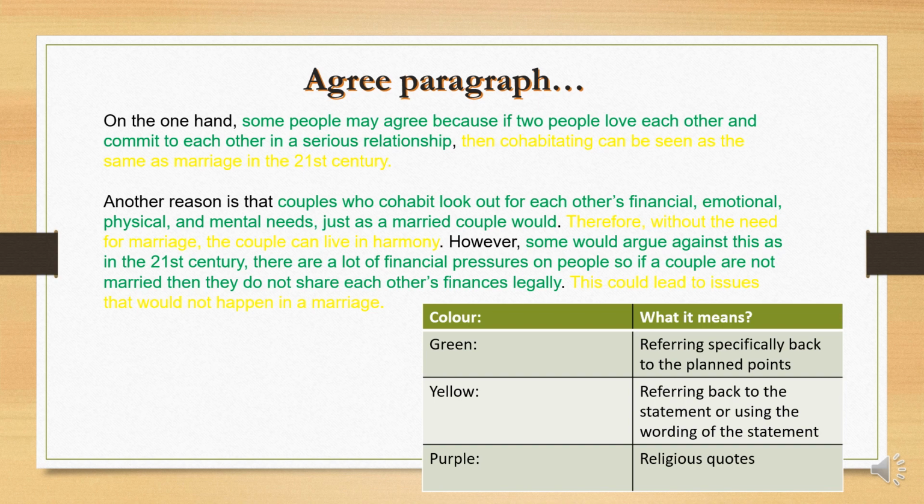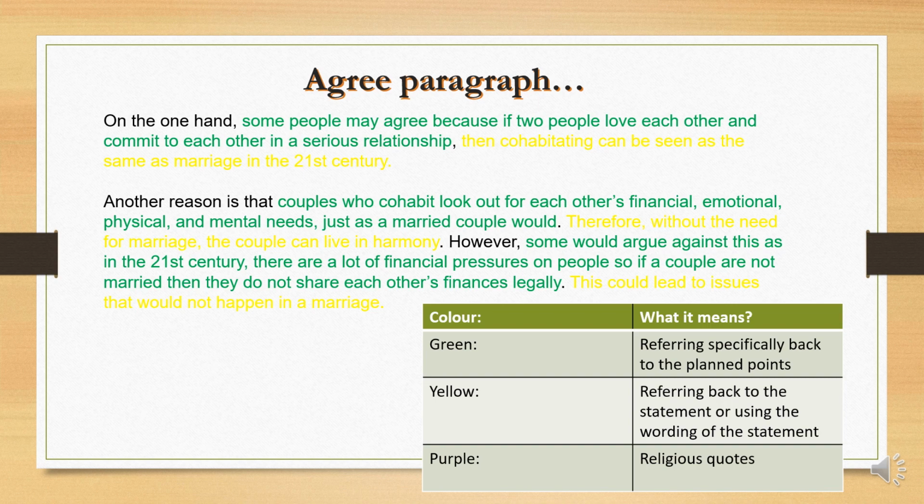So again, the yellow is referring back to the statement or using the wording of the statement. And you should do this, Year 11s, to make it very easy for you and for the examiner, because they know that you keep referring back to the statement, meaning you are really evaluating what you're writing.